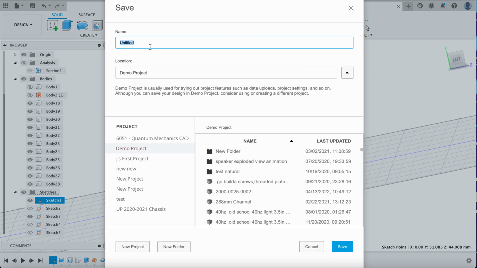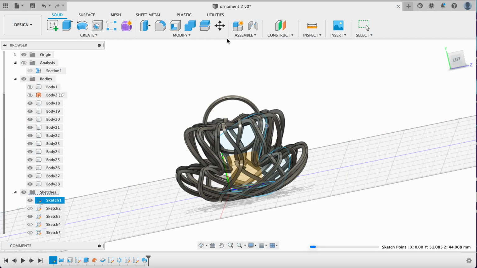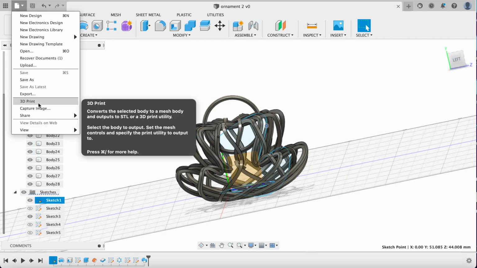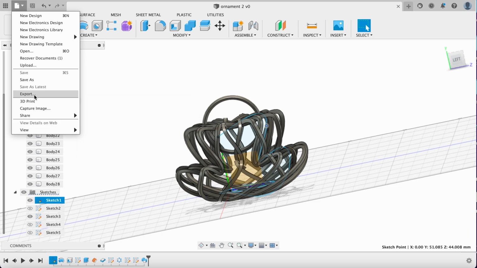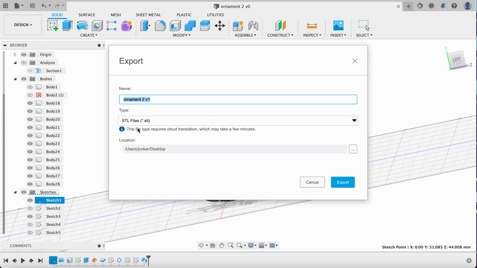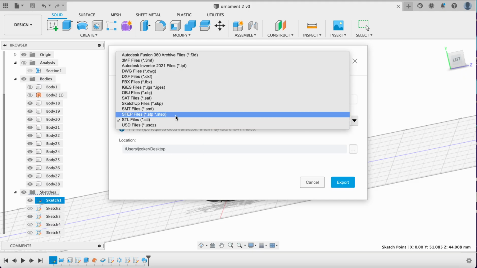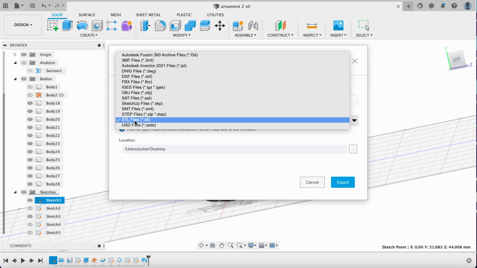And we're going to save this to demo project. We're going to name it ornament 2. Just in case I have another one, and we'll click save. And that's going to save it to the cloud, which means it's backed up, and yep, we get the check mark. The only other thing I need you to do, because you will be hopefully 3D printing something like this or anything, is that we want to export, and it's going to give us that export because I've already pre-saved it, but in case you were wondering, you do want the STL file right here.